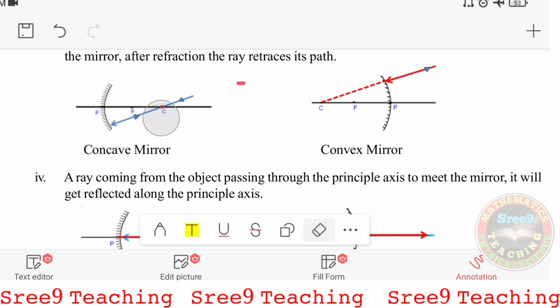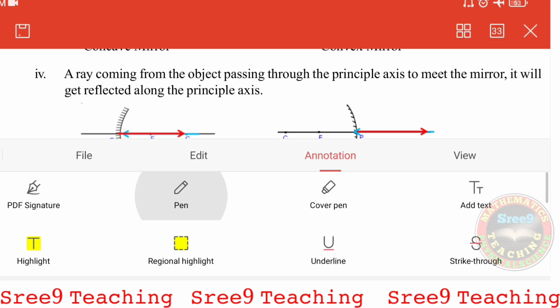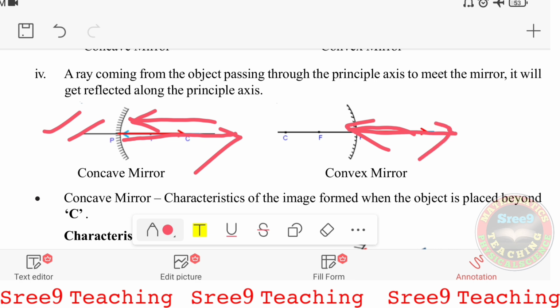Now let us see the fourth rule here. See on the screen. What is the fourth rule? A ray coming from the object passing along the principal axis to meet the mirror will get reflected along the principal axis. So this is the principal axis, and the ray coming along the principal axis, after that, is traveling along the principal axis in the backward direction, isn't it? It is the same in the case of a convex mirror. Here the ray is coming in this direction and traveling again back along the principal axis.